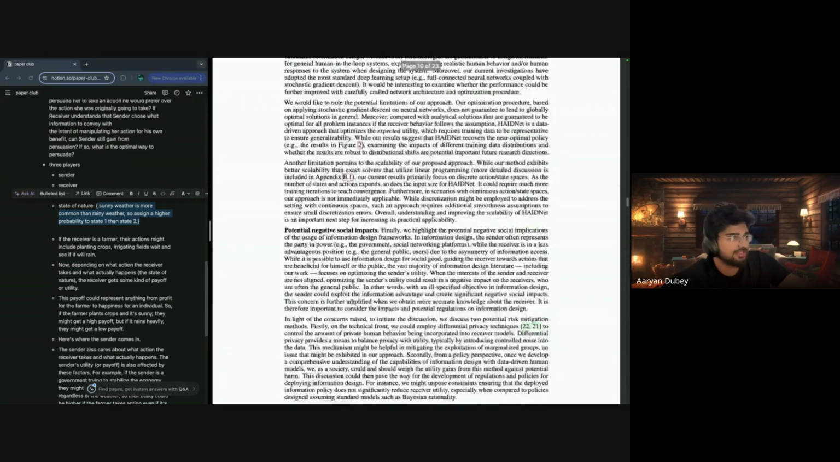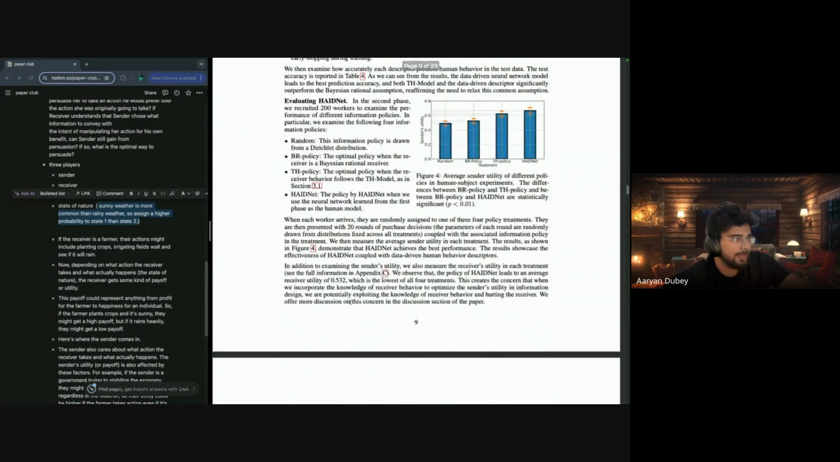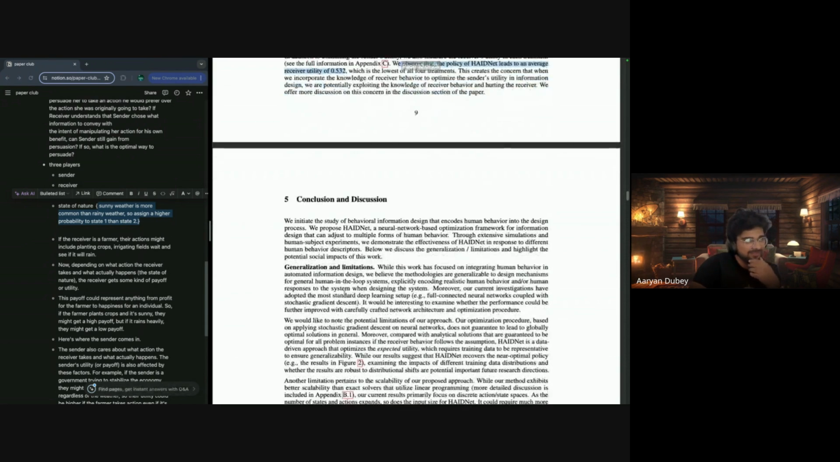These are all the references, as you guys already know. But we observe the policy HAIDNet leads to an average receiver utility of 0.532, which is the lowest of the 4 treatments. This creates a concern, right? When we incorporate the knowledge of receiver behavior to optimize the sender utility in information design, we are potentially exploiting the knowledge of receiver behavior and hurting the receiver. We offer more discussion in the discussion section of the paper.